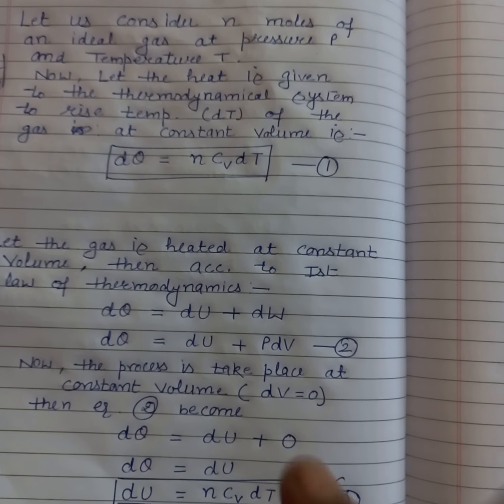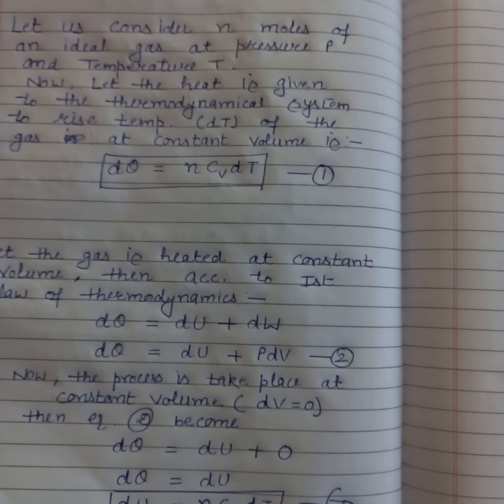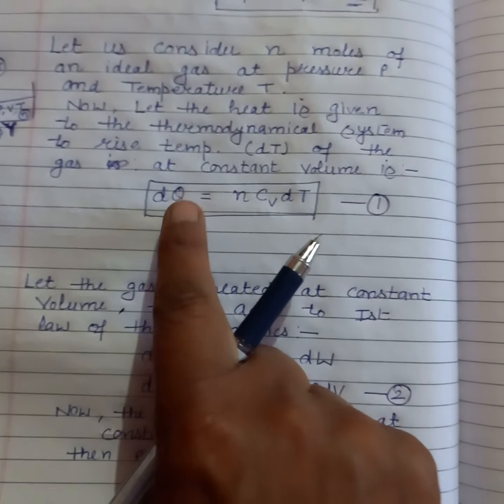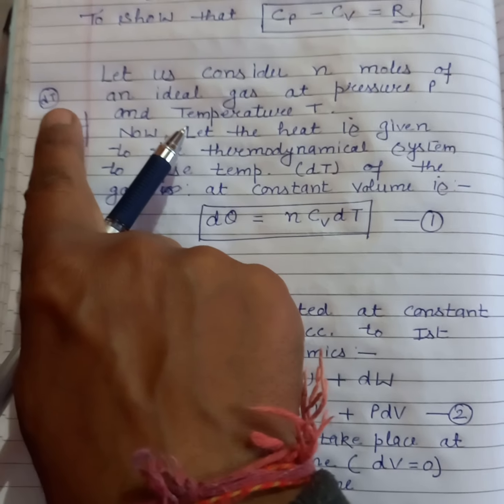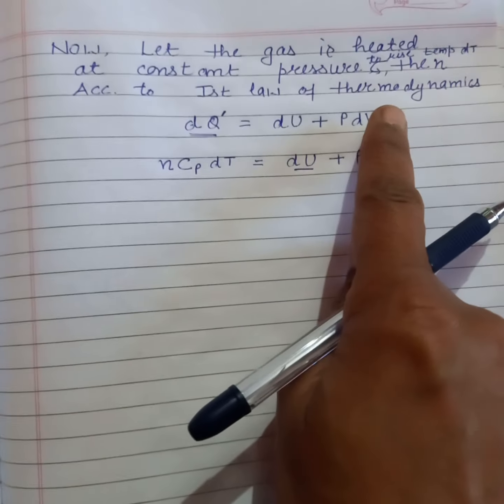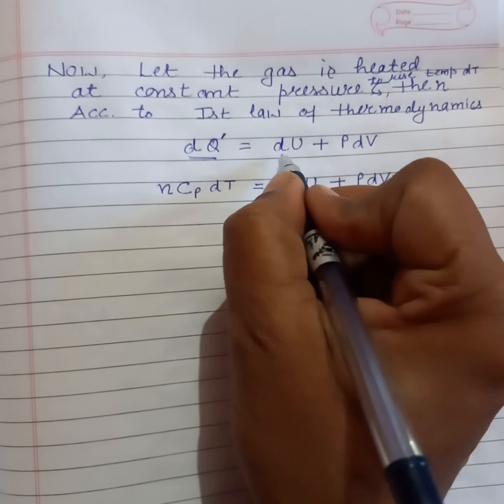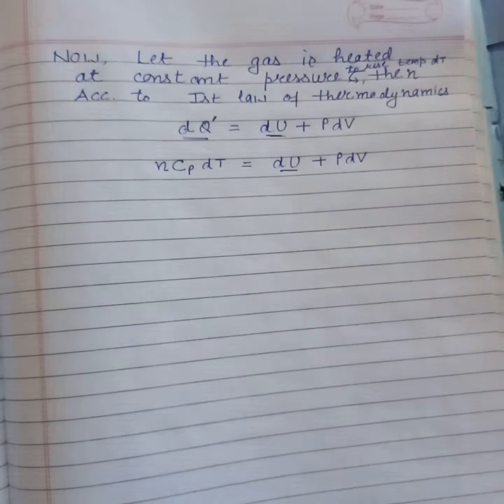So internal energy depends on what factor? Internal energy depends on the change in temperature. In this case you have raised the temperature by dT, and in that case also you raised the temperature by dT. So the internal energy in the second case is also dU only.